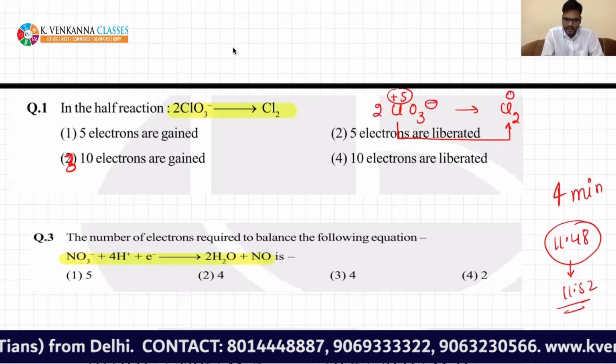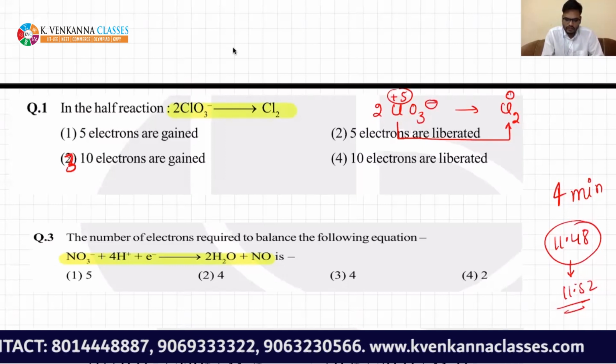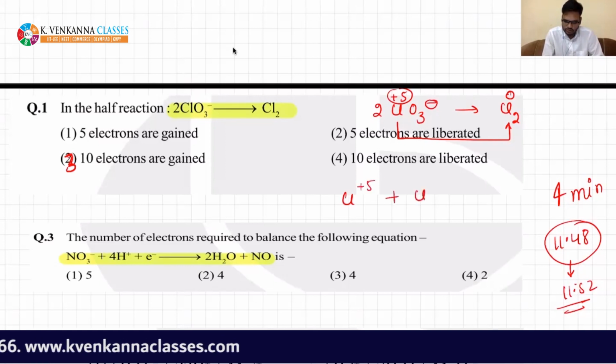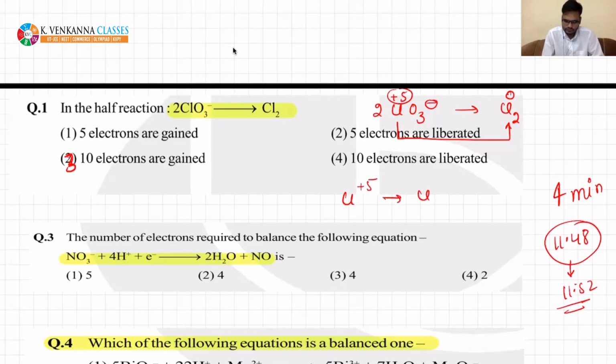So if you want to convert chlorine from +5 to 0, these two are converted into this. So +5, that is 10 electrons, you need to give 10 electrons. So the third one is right. +5 to 0, the oxidation number is decreasing, means reduction. Clearly it is reduction.